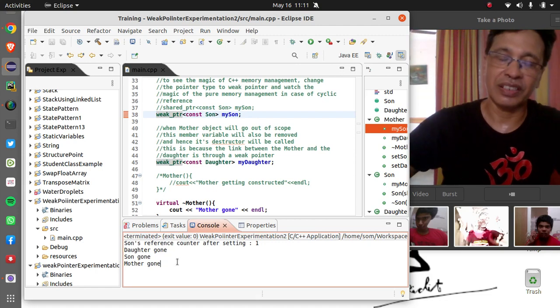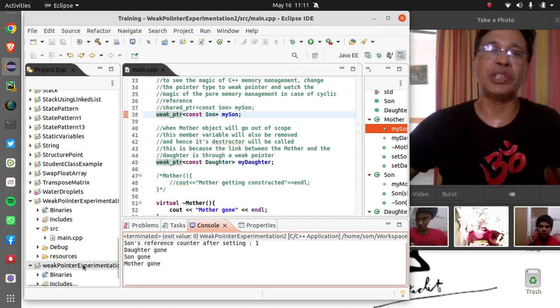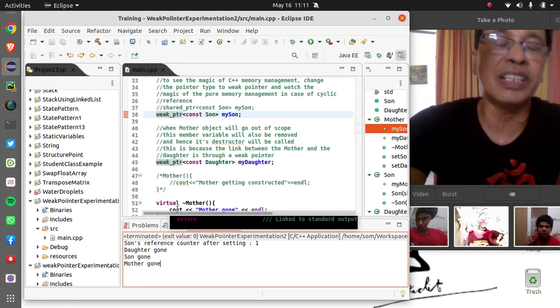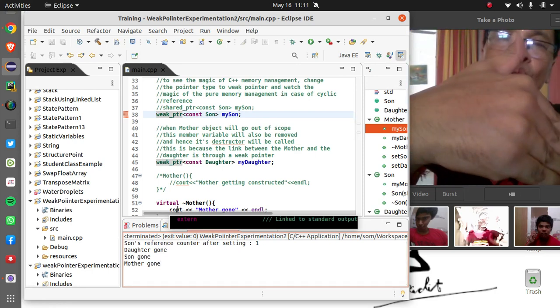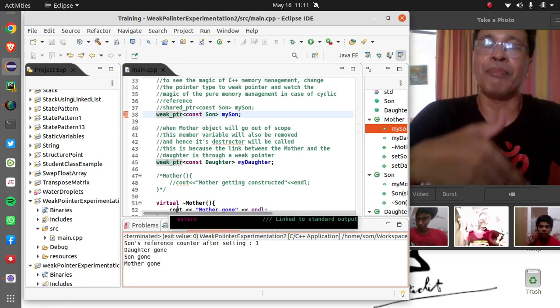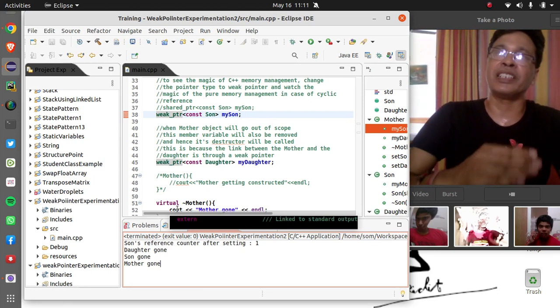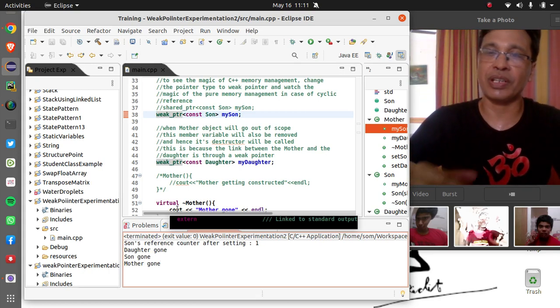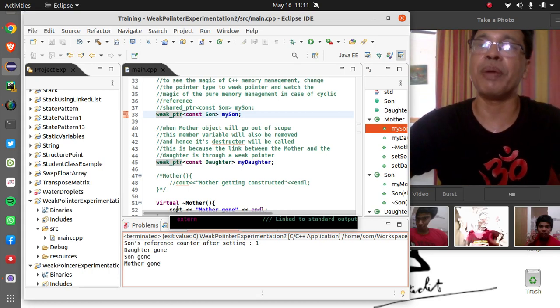That's why when we used a shared pointer for mother's reference to the son, it was incremented to 2 whenever we did the set. But in case of weak pointer, its reference counter remained 1, so the destructor was properly called, and there was no chance of memory leak.